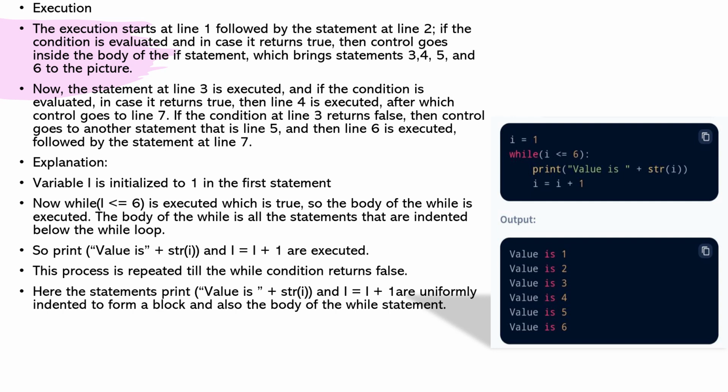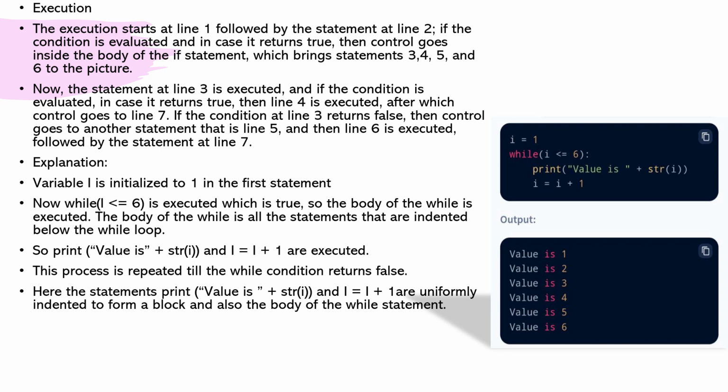Execution. The execution starts at line 1 followed by the statement at line 2. The condition is evaluated and in case it returns true, then control goes inside the body of the if statement, which brings statements 3, 4, 5 and 6 into the picture.